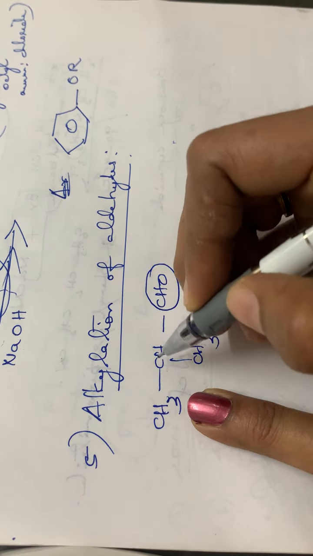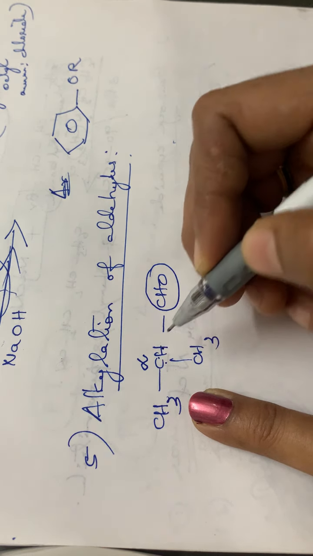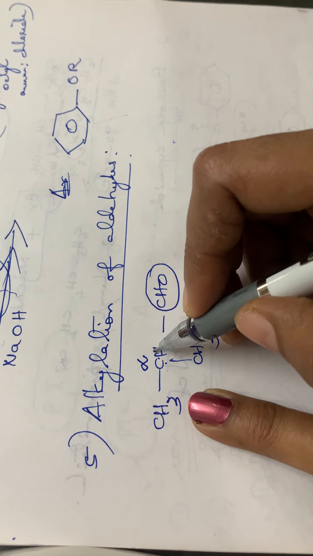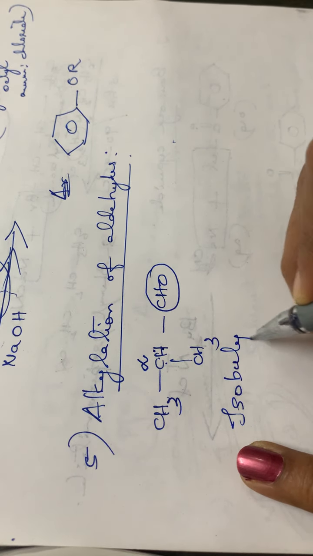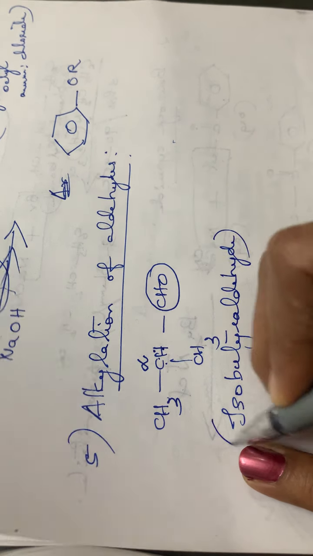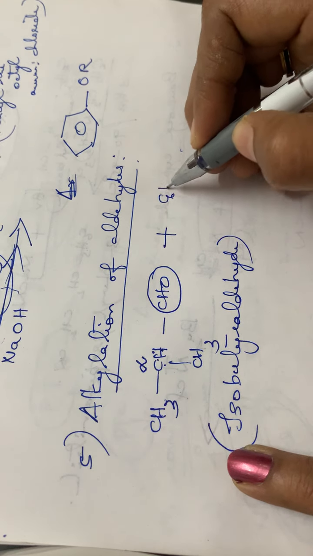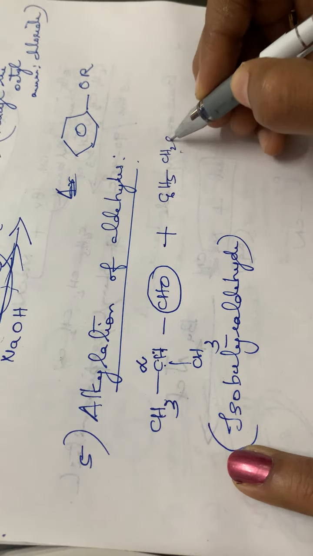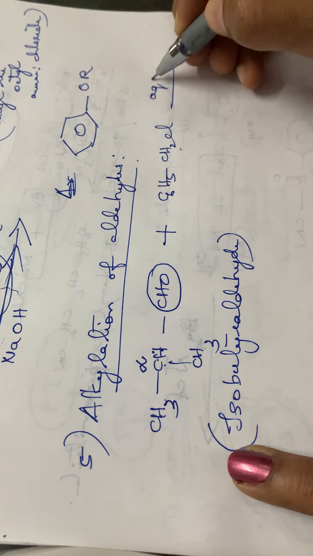This is the functional group attached to carbon, this is the alpha carbon, so this is the alpha hydrogen. This compound is isobutyraldehyde, plus benzyl chloride, C6H5CH2Cl.